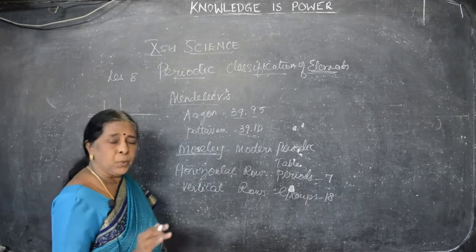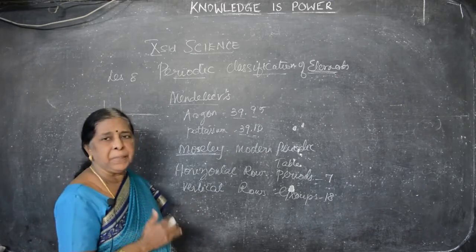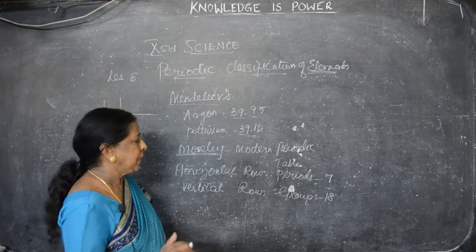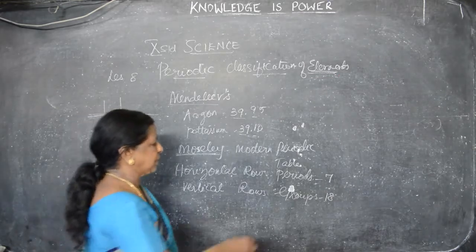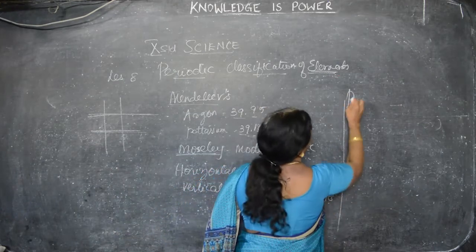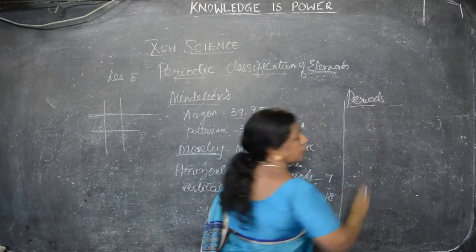Okay. So now we know what the modern periodic law is. Then how many groups and how many periods? 18 groups. 7 periods. Now let us see what the 7 periods are and how they are arranged. First we have to go for the periods.